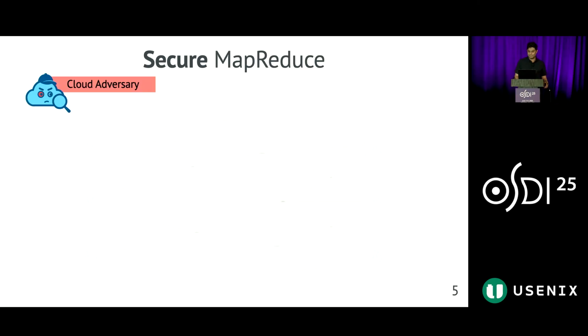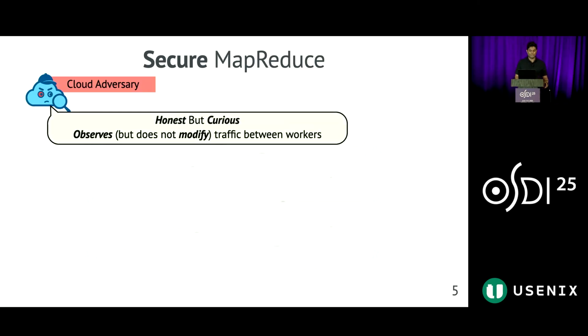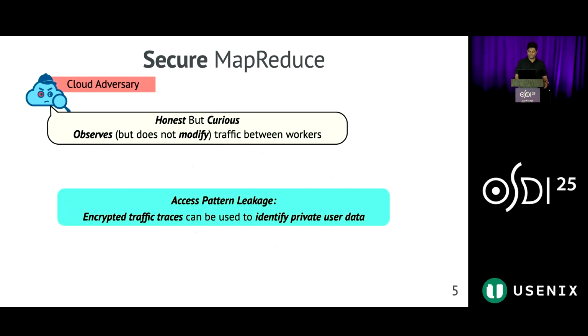Typically in these settings, the cloud provider itself is assumed to be the adversary, operating under an honest-but-curious threat model. That is, the cloud faithfully executes user jobs, but observes data traffic to try to infer private user data, such as patient information. Unfortunately, many recent works have shown that such an adversary can infer the identity of private user data solely by monitoring just the encrypted traffic between mappers and reducers.